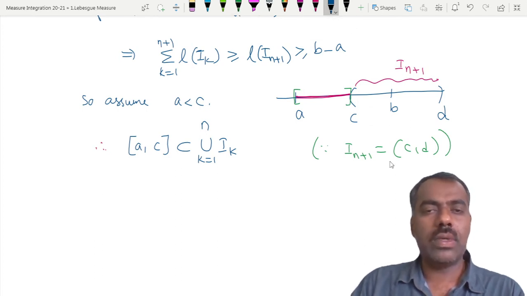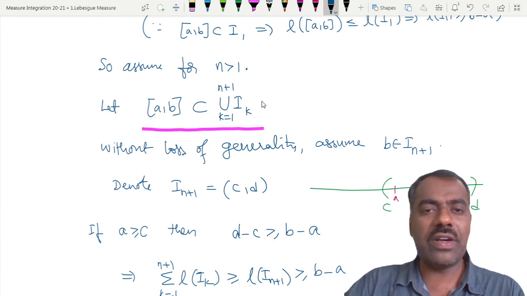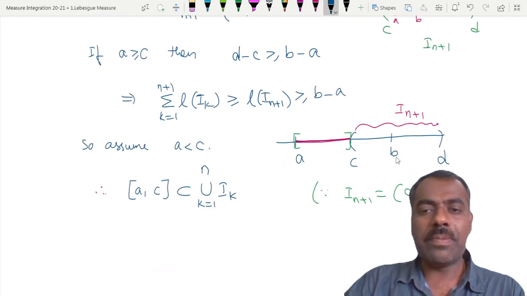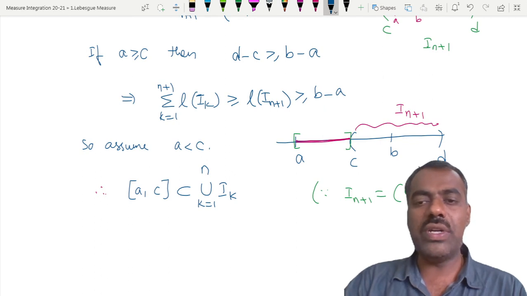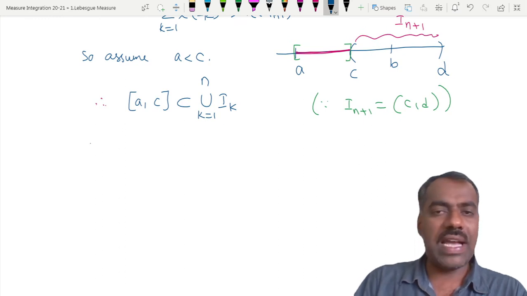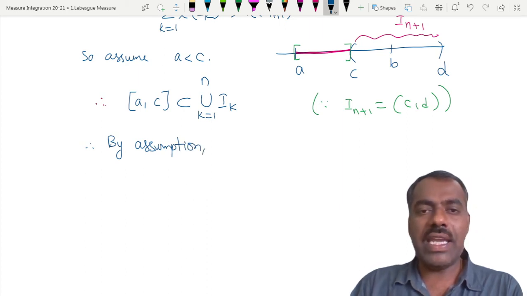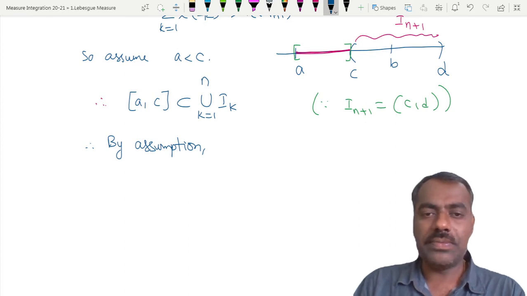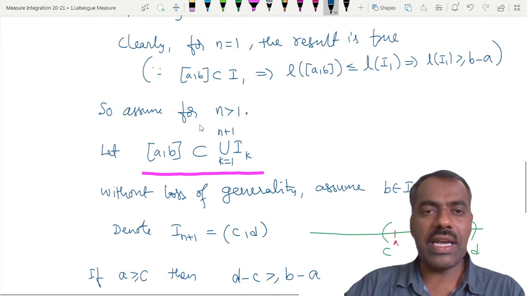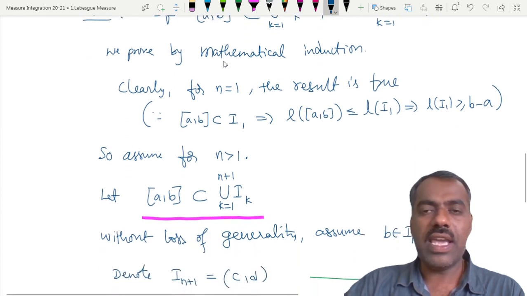Yes or no? If anyone is not understanding, you tell. [a, b] is covered by n plus 1 intervals, but this I_{n+1} is from c to d, so to cover [a, c] you don't require I_{n+1}. Therefore, by assumption, because this interval is covered by finitely many n intervals, we said assume it for n greater than 1. That means this statement is true for [a, c].